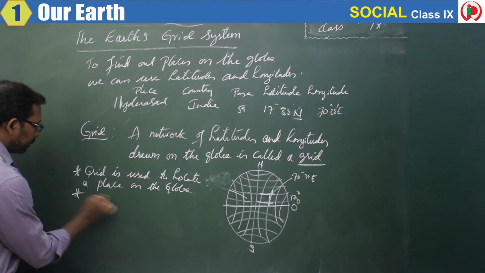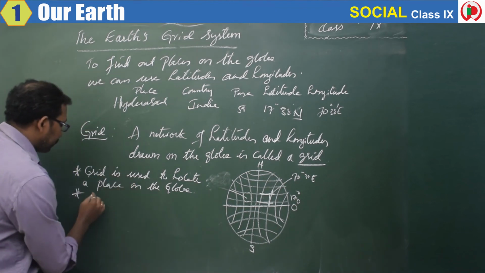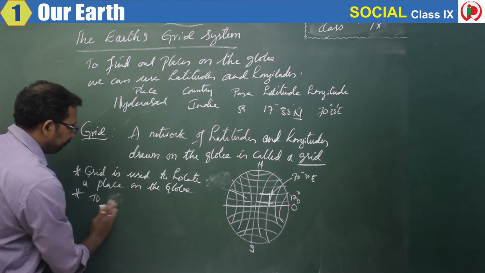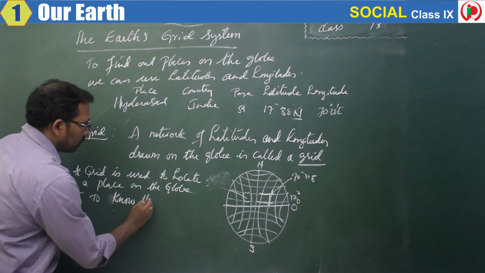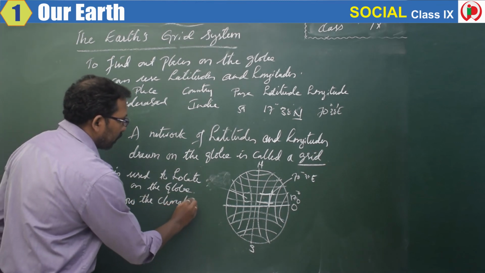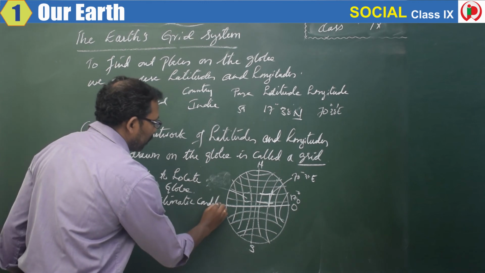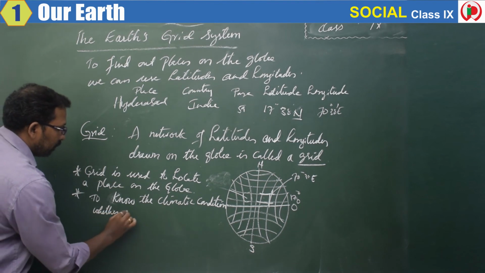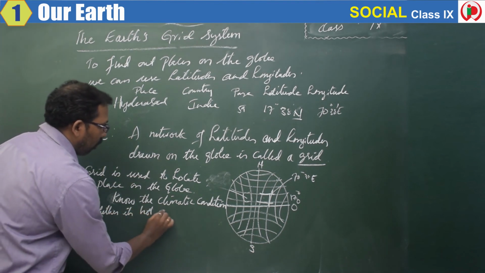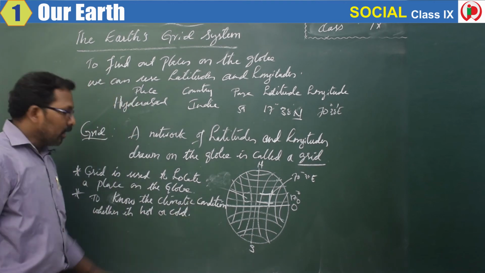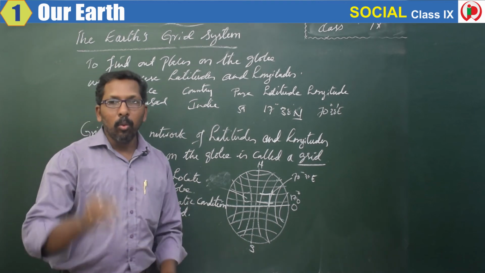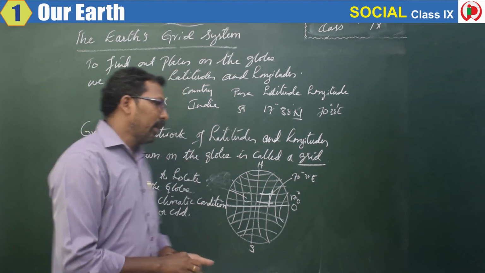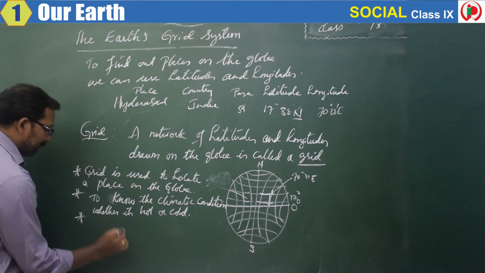The second use of the grid is to know the climatic conditions, whether it's hot or cold. So this grid will help us to know whether that particular place is a hot or cold place.